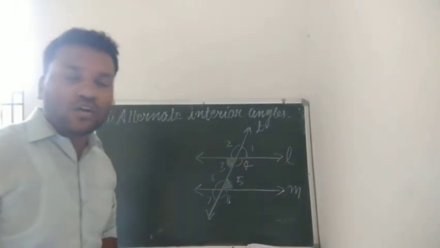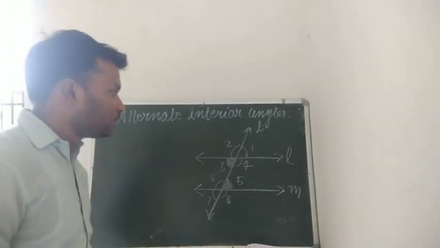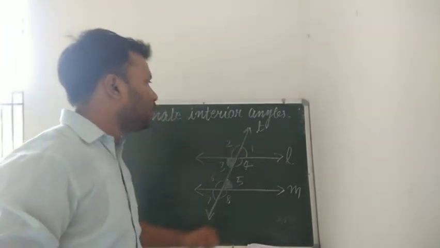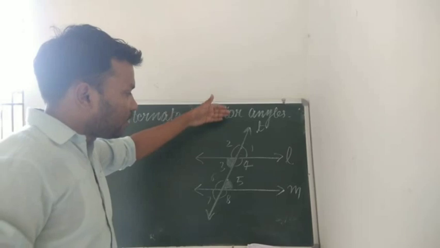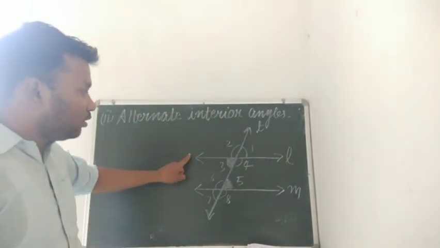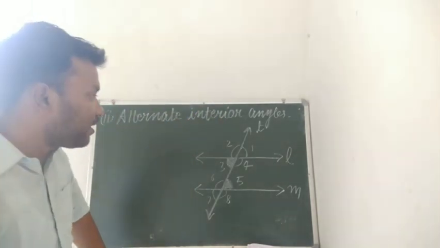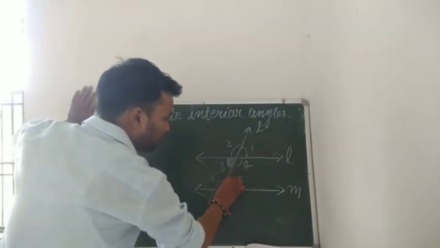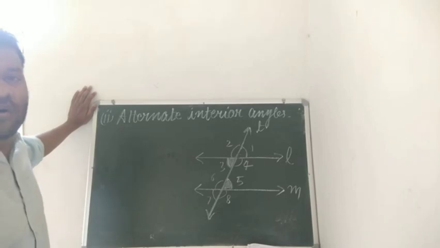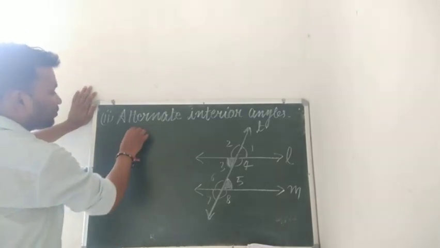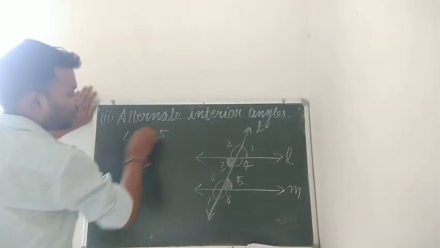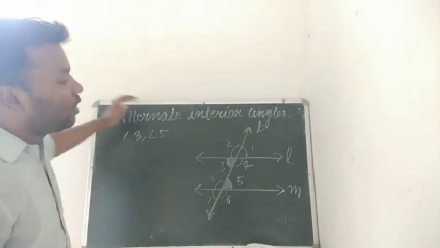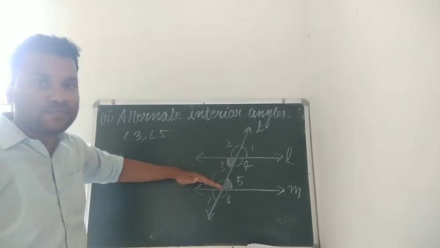Now we will talk about alternate interior angles. As you can see in this figure, we have two parallel lines, line L and line M, and there is a transversal T which is intersecting these lines L and M at distinct points. So in this case, angle 3 and angle 5 will make a pair of alternate interior angles, because they are in the interior of lines L and M at different sides.